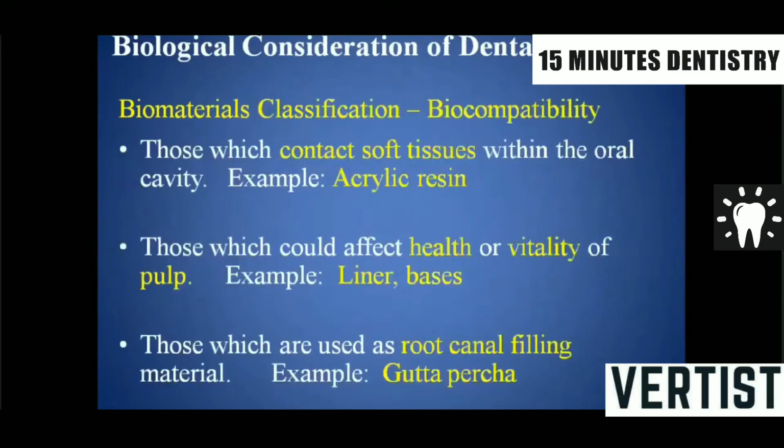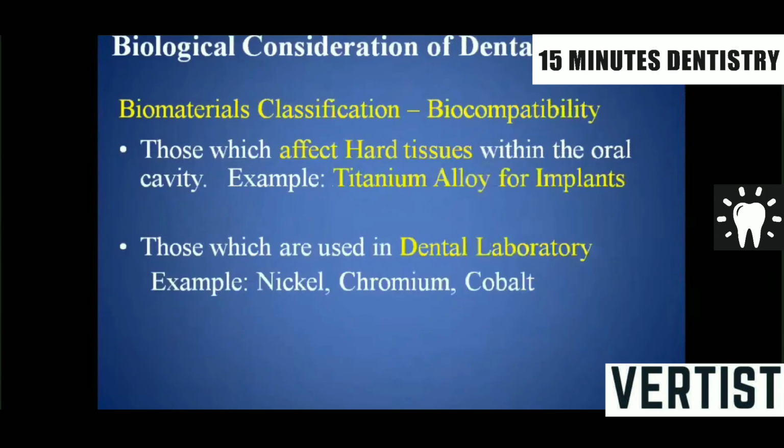Basically, biomaterials are classified on the basis of whether they contact the soft tissue within the oral cavity, for example acrylic resin. They can be further classified on the basis of whether they could affect the health and vitality of the pulp, for example liners and bases. They are further classified as root canal filling materials, for example gutta percha.